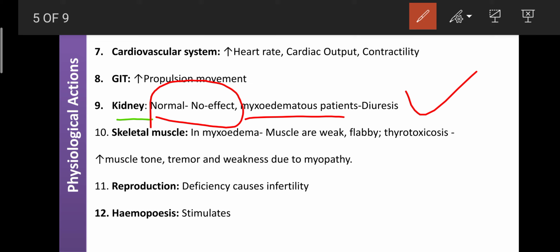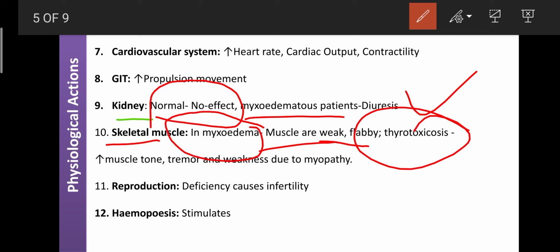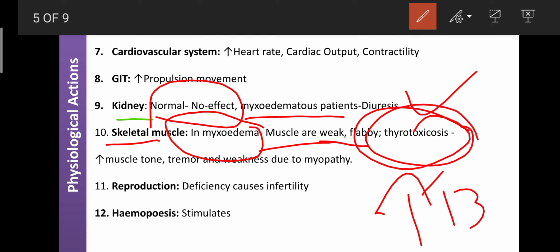But regarding the skeletal muscle, in myxedema, where hypothyroidism is present, it can cause muscular weakness and flabbiness. But in thyrotoxicosis, that is hyperthyroidism or increased level of T3, T4, the externally administered T3 can cause an increase in muscle tone, tremor or weakness, and also it can cause myopathy.